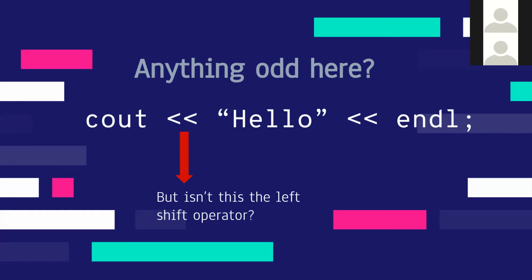Similarly, all of you know this line, right? You can understand this line, cout hello endl. Everybody understands this line, but there is something that we overlook a lot of times. If you don't know this, then you probably overlooked this before. There is this operator here, like cout is there, and then there is this operator. If you know bitwise operators in any language, you will recognize that this operator, which is marked with this red arrow, is called the left shift operator. What it does is it multiplies a number by 2.